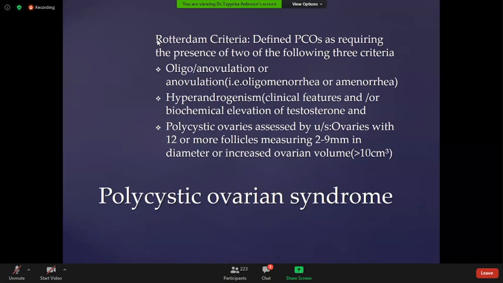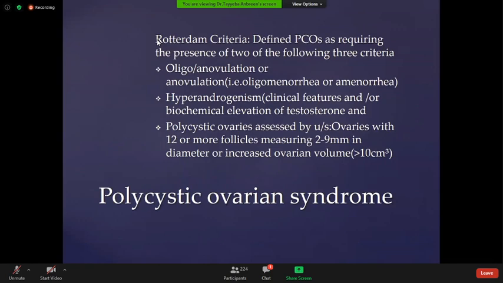Either the patient has anovulation, oligomenorrhea, or amenorrhea. Oligomenorrhea is when the cycle of the patient is prolonged, or the patient has scanty menses. Prolonged means the patient has cycles longer than 35 days, or the patient presents with prolonged amenorrhea of up to 6 months or sometimes 8 months.